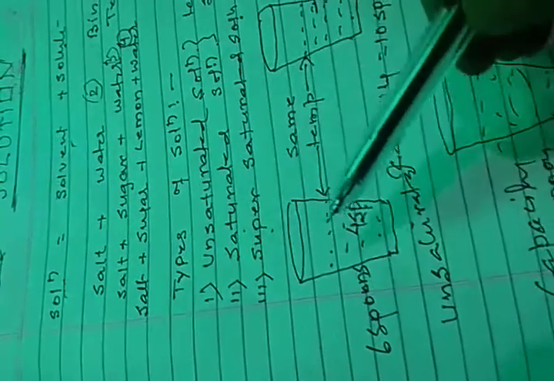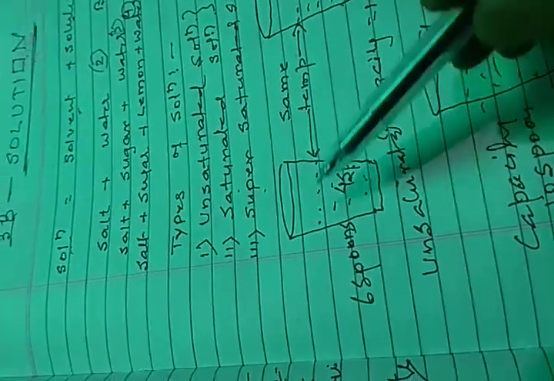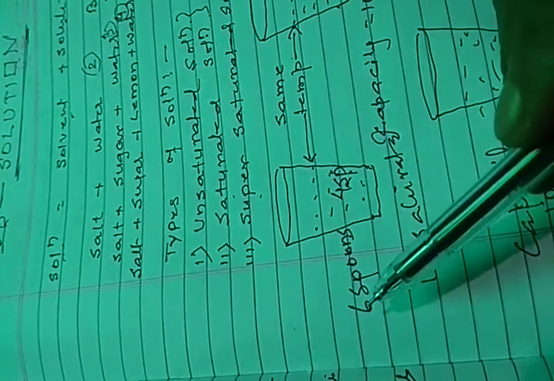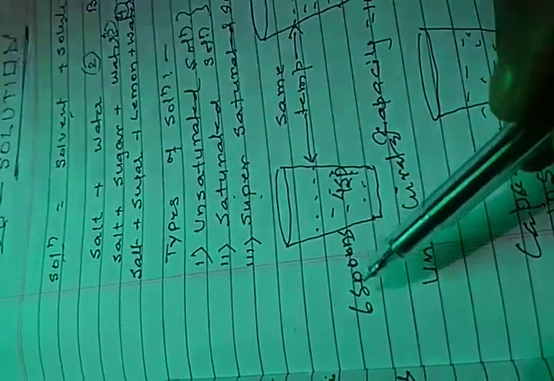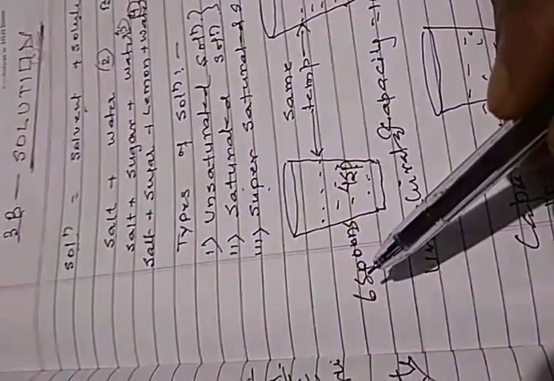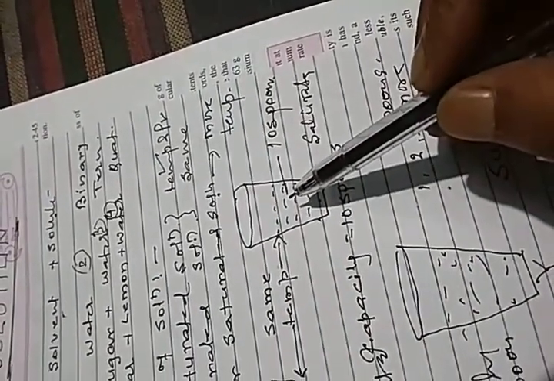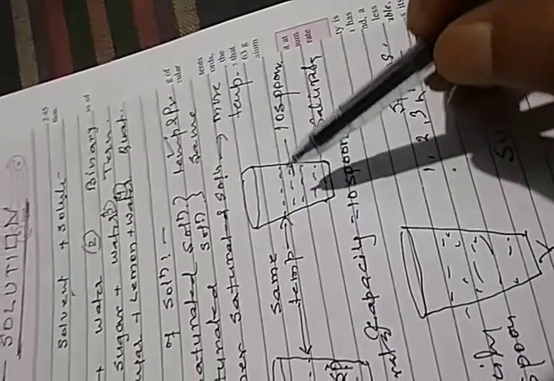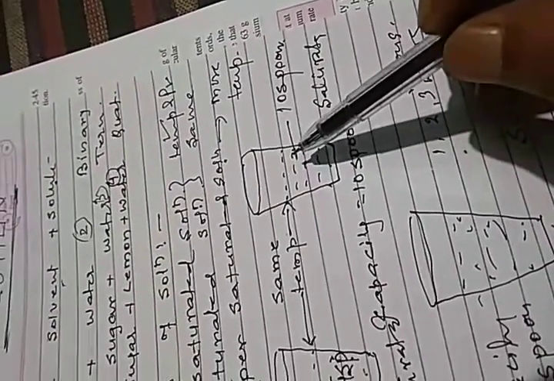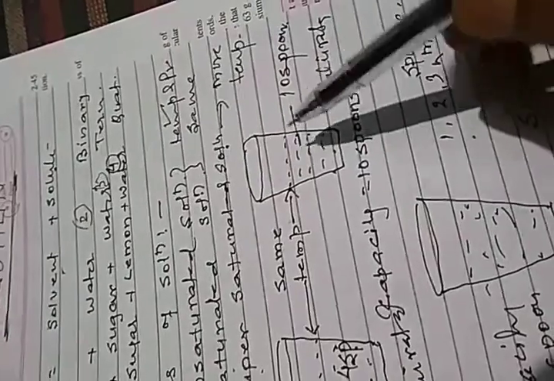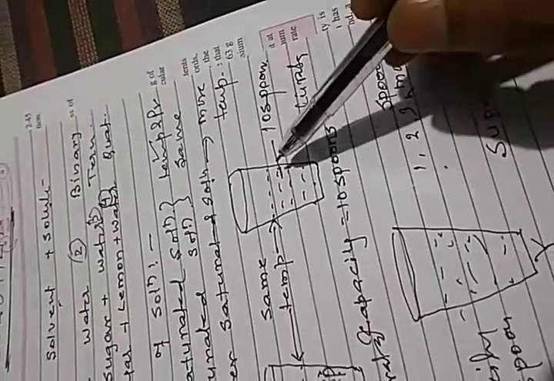Likewise, suppose this glass of water has a capacity to dissolve 6 spoons of salt or sugar. Anyway, we are taking sugar. No need to change the temperature and pressure. It has the capacity to dissolve 6 spoons. Now, if we dissolve only 1 spoon, that means it still has the capacity to dissolve 5 more spoons of sugar. It means it is your unsaturated solution.